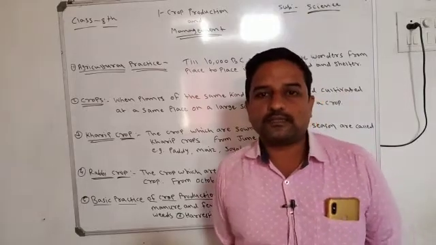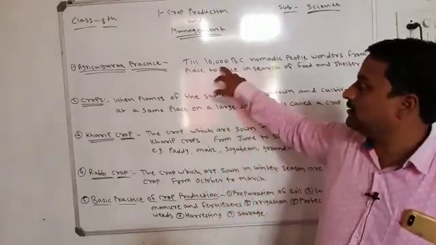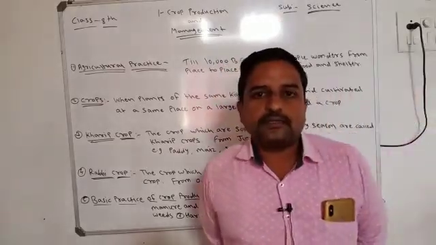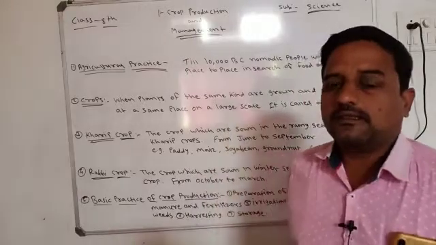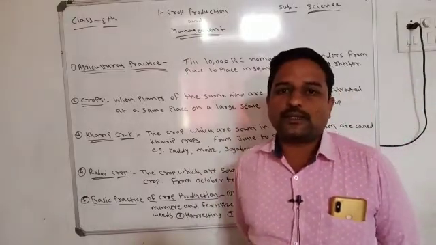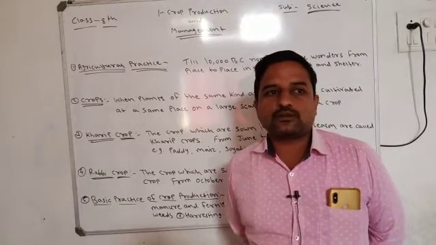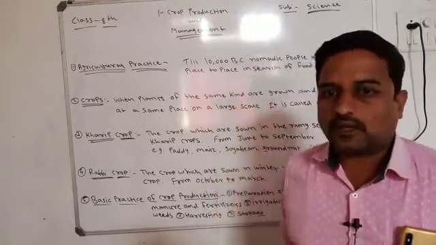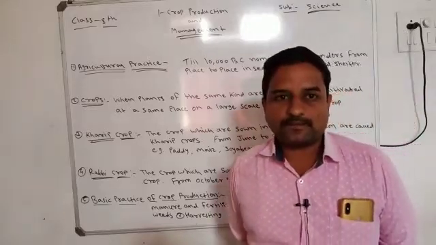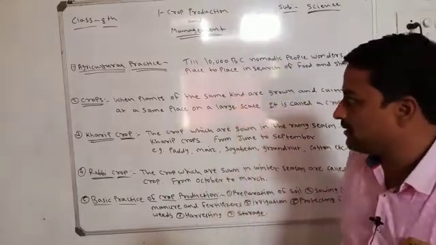But what happened after 10,000 BC? Humans understood that they can stay at a specific place for a long time without wandering in search of food. They understood about the crops, about farming. Then they started farming.